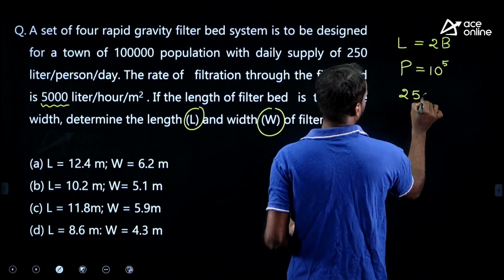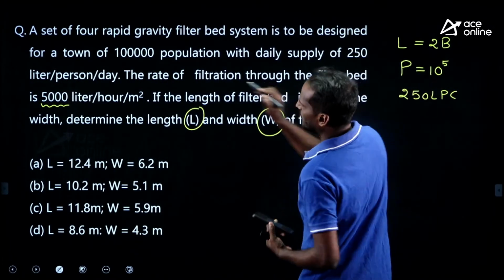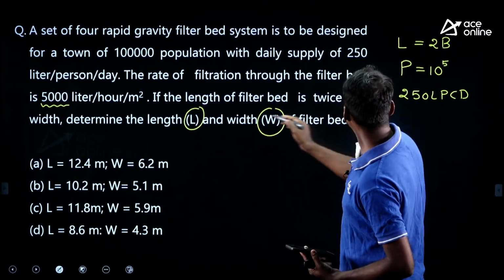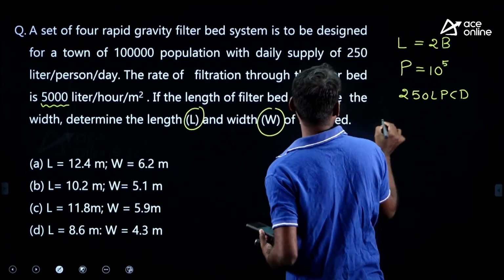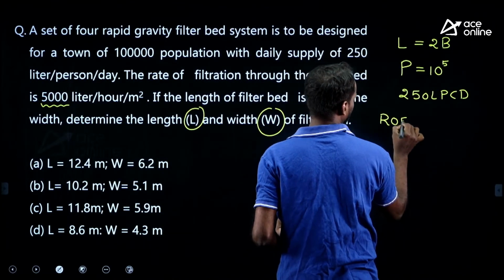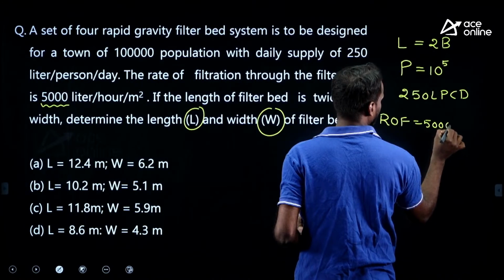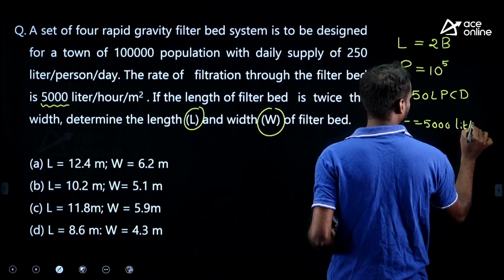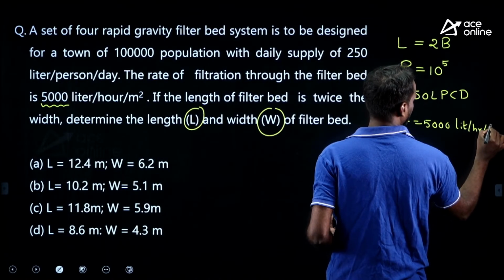250 is the rate of supply. We can say liter per person per day, liter per capita per head, right? LPCD. Then rate of filtration is given. How much? ROF is equal to 5000 liter per hour per meter square.